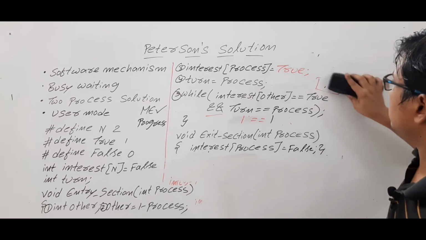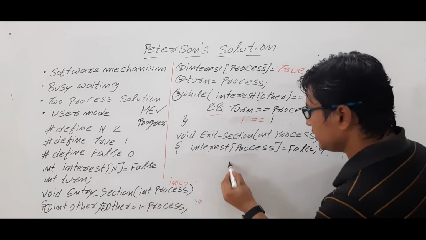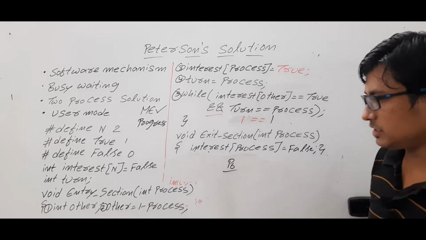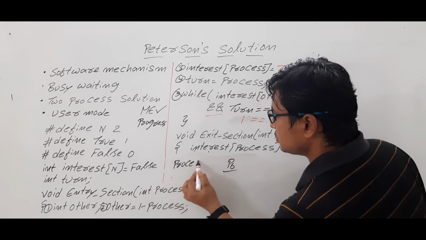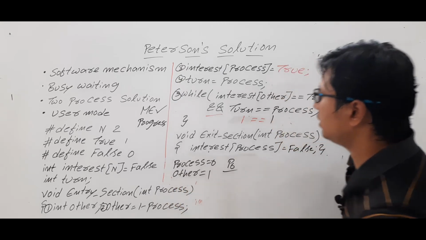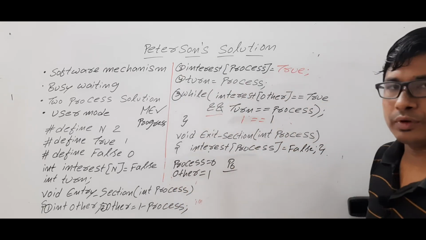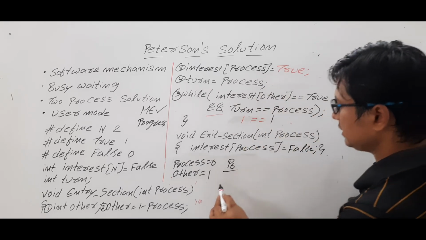Now look at here. Now P0 is currently executing the entry section. So process value will be 0 and other value will be 1. Okay. Now interest of process, which is 0, is equal to true.